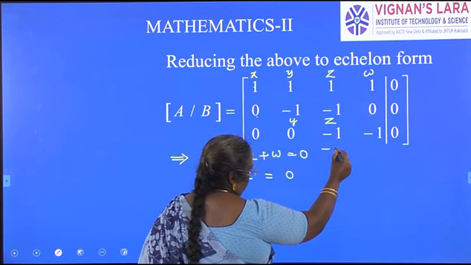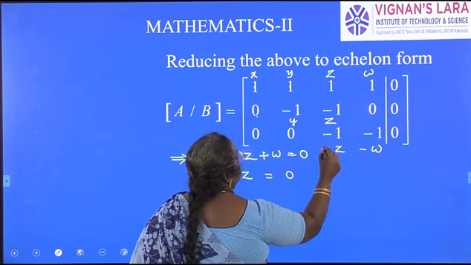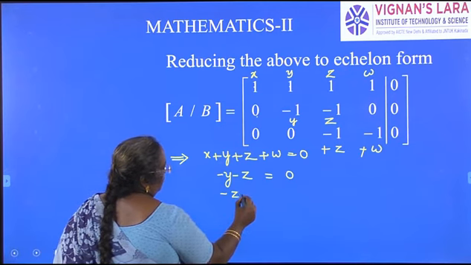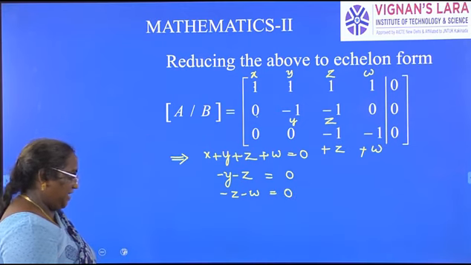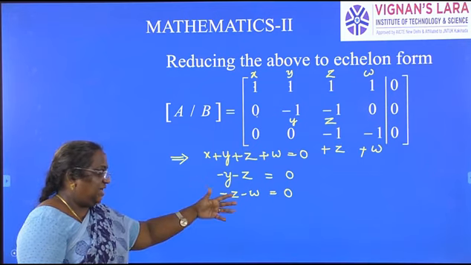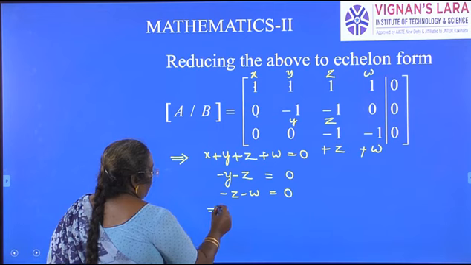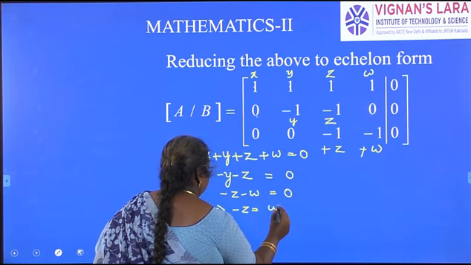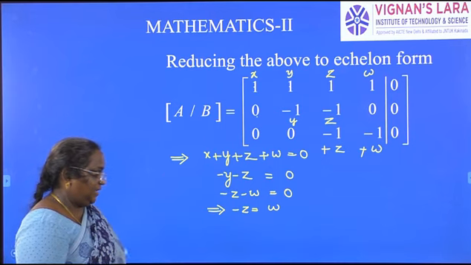Last one here we have minus z and minus w, or we can make it as plus. So, z into minus 1, w into minus 1. What is it that we get? Minus z minus w is equal to 0. As we have seen in the previous case, we didn't get z equal to 0, and we can't say w is equal to 0. The only thing is, from the last equation, I can write minus z is equal to w. Only a relation is there, or z is equal to minus w. That is what we can write.